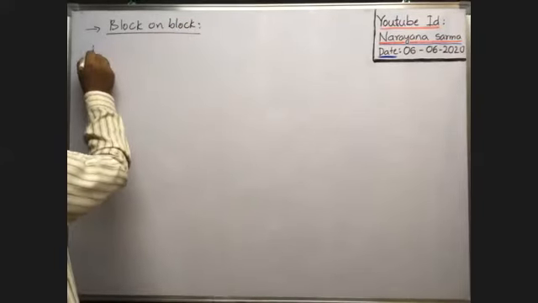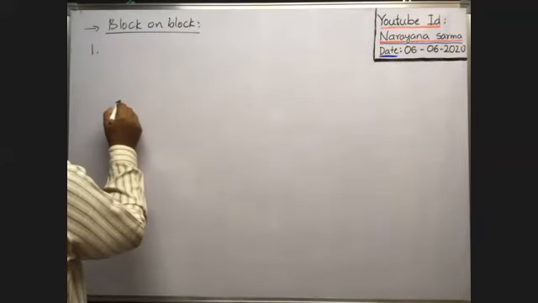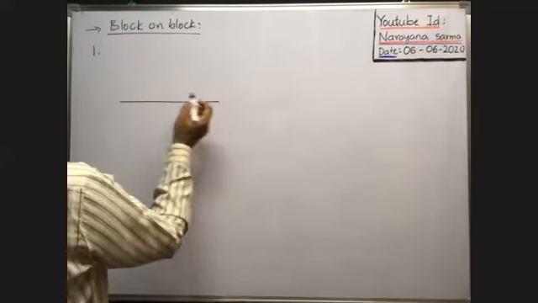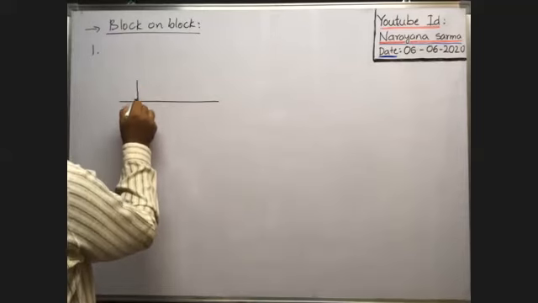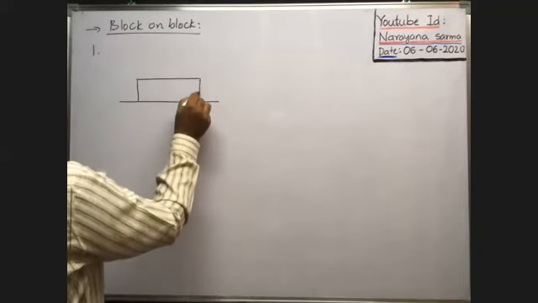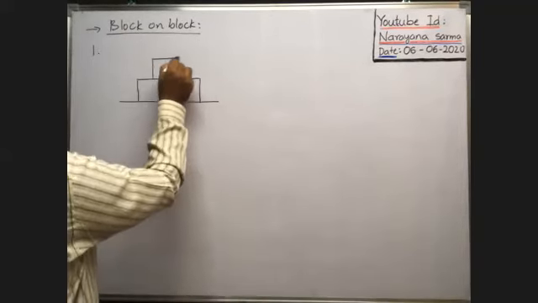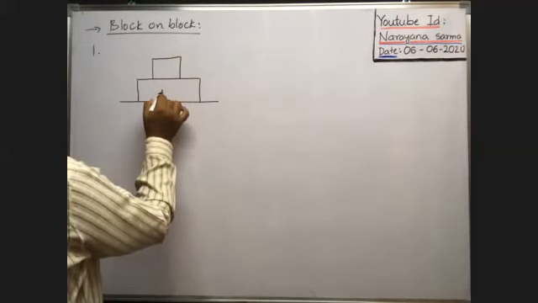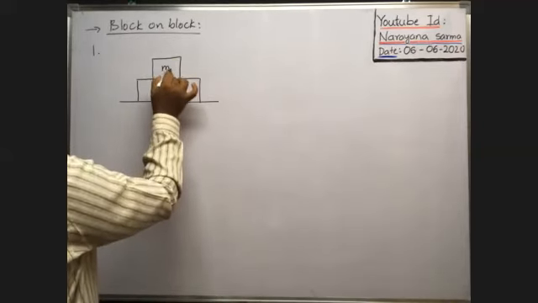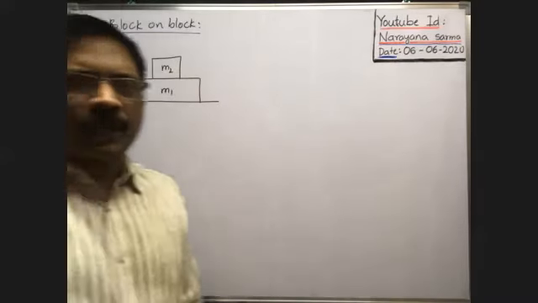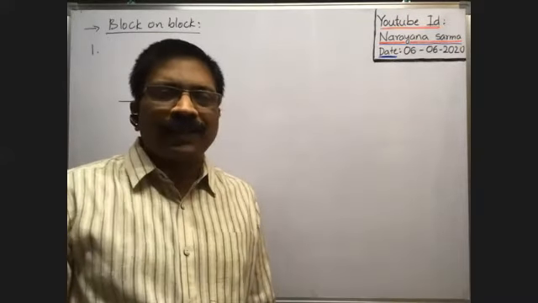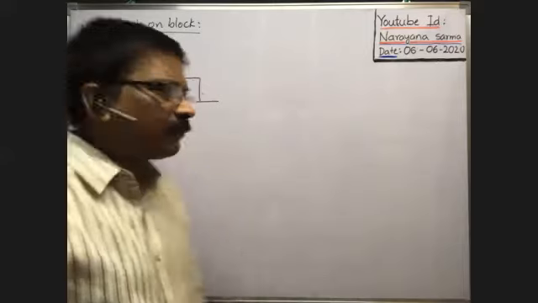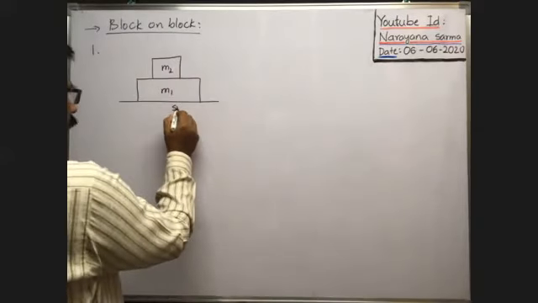First one, suppose on the smooth horizontal surface, two blocks are kept one over the other. Here, this block is having mass m1, this block is having mass m2. So this is a smooth horizontal surface.